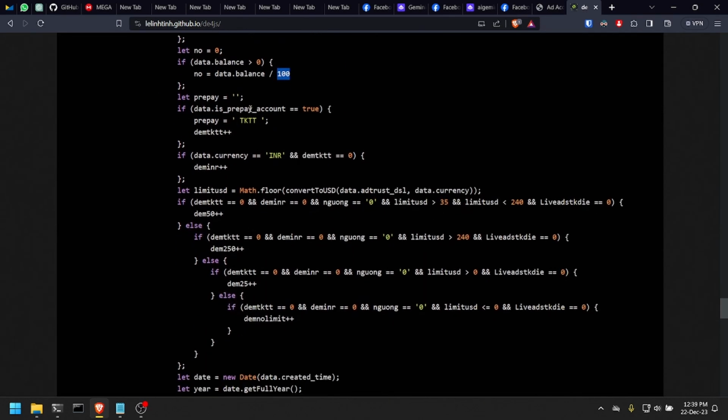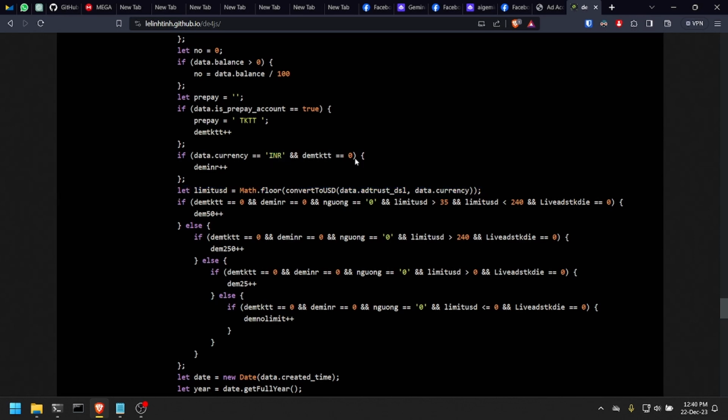It checks if your account is prepaid, which I think is the kind of account that you put money on, and then you can use the money to run the ads, instead of running the ads and then after you pay for how many people saw the ads or something. Then it checks if you use another currency here, which is the Indian rupee.